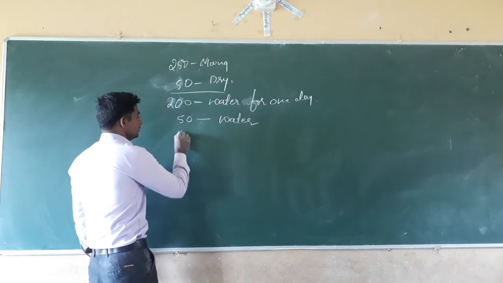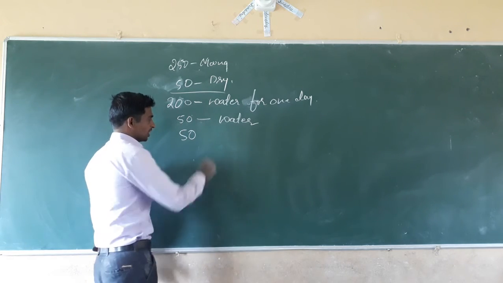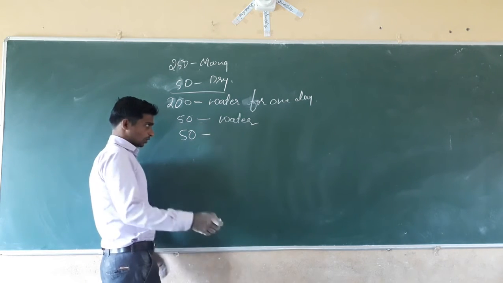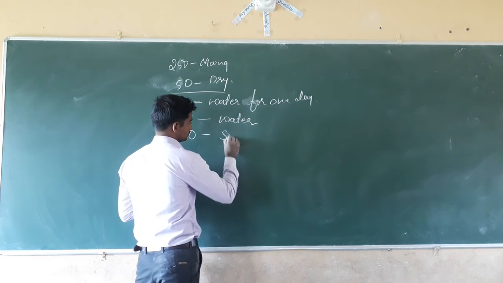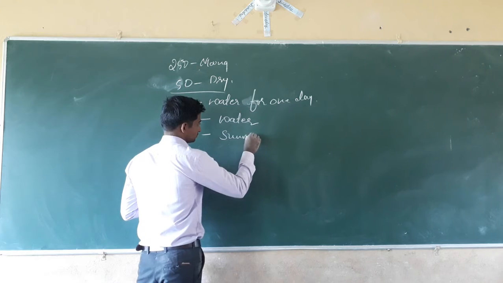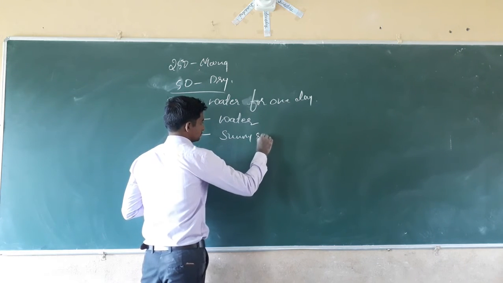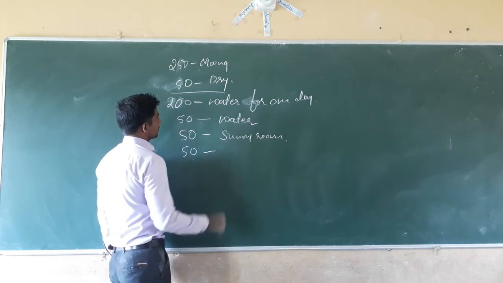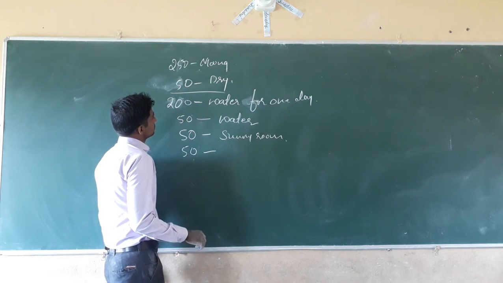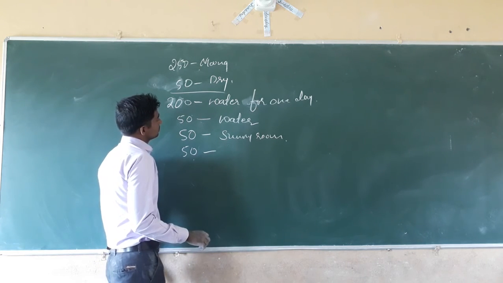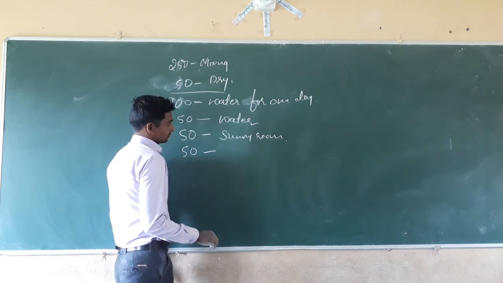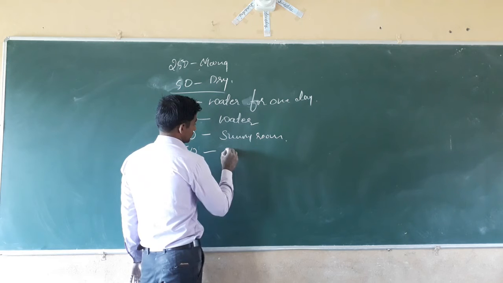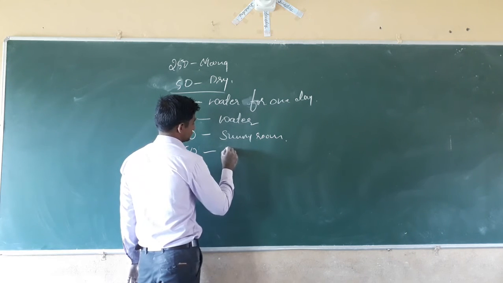Then 50 you have to take out and keep in a sunny room. Then another 50 in a refrigerator.